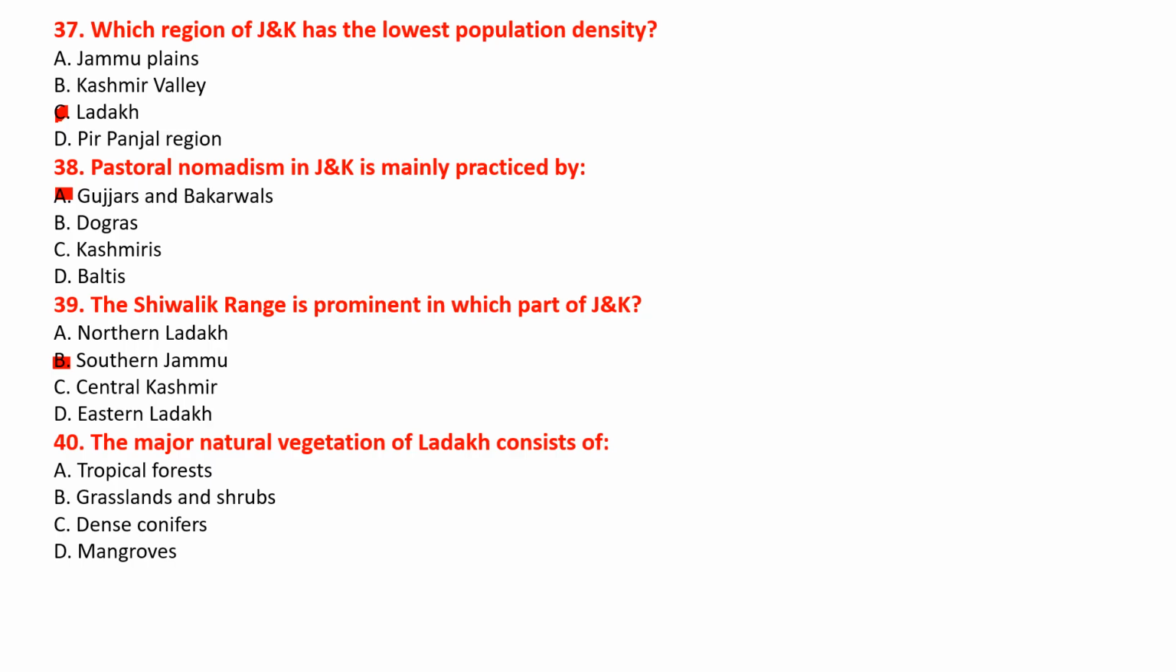Next is question number 40. The major natural vegetation of Ladakh consists of option A, tropical forests, option B, grasslands and shrubs, option C, dense conifers, and option D, mangroves. The correct answer will be option B, grasslands and shrubs.